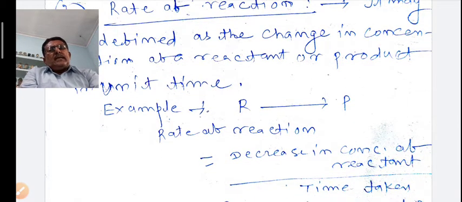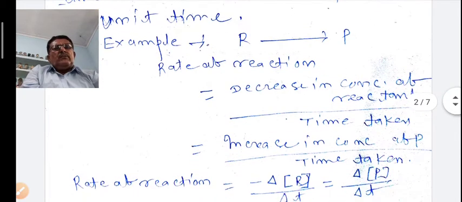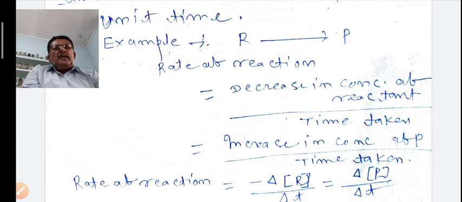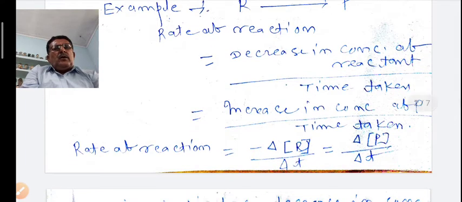R means reactant, P means product. Rate of reaction means the decrease in concentration of reactant divided by time taken. If any reaction takes place, the concentration of reactant decreases and the concentration of product increases. In another way, it can be explained as the increase in concentration of product divided by time taken.